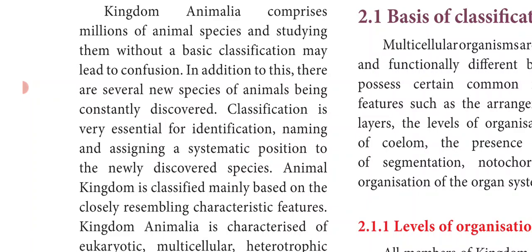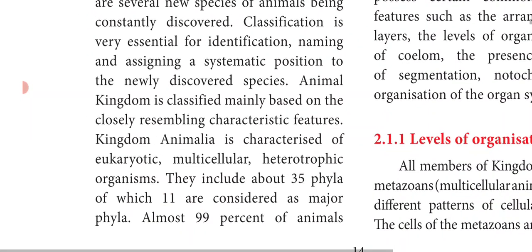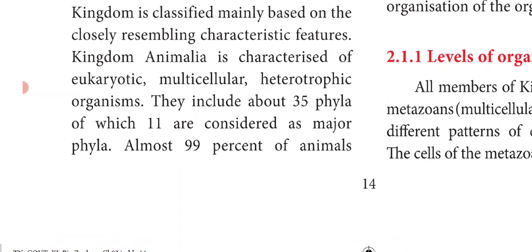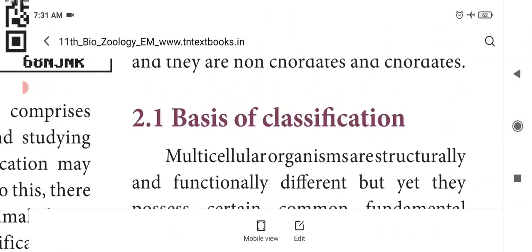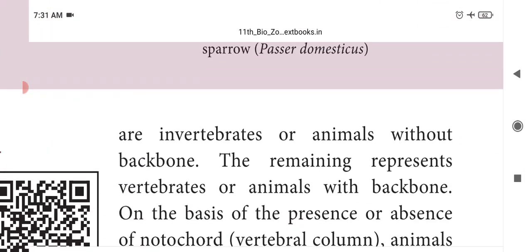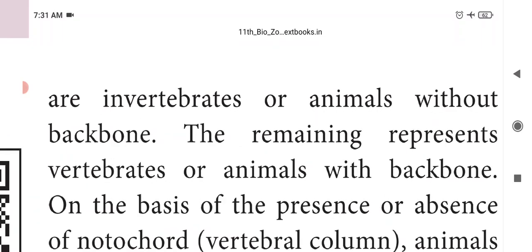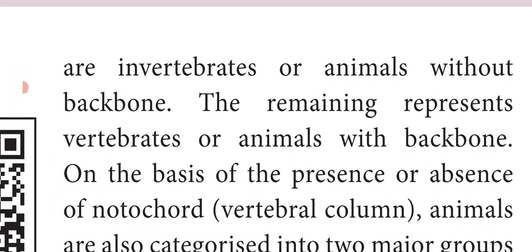So Kingdom Animalia includes about 35 phyla. In that, 11 phyla are considered major phyla. And almost 99% of animals are invertebrates. What are invertebrates? Invertebrates means animals without backbone.